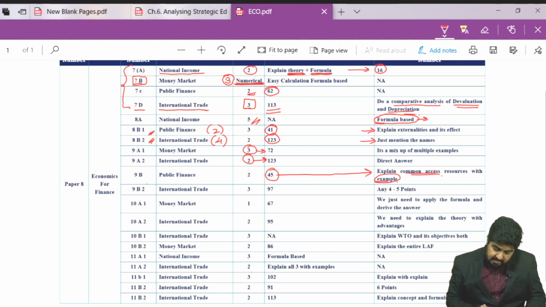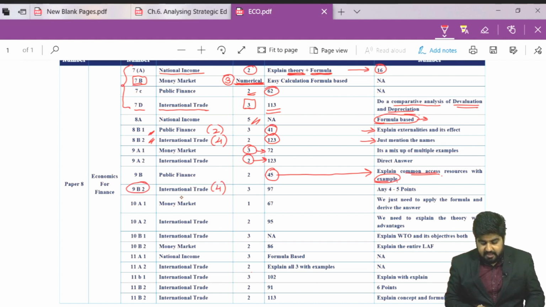Question number 9B2, chapter number 4, it was from international trade, a direct question asked from JKSC material, students, which is present on page number 97. Question number 10, if you observe part A, students, it was divided into 2 parts, A1, A2. A1 from money market and A2 was from international trade. This was question worth 3 marks, students, and next one is question worth 2 marks.